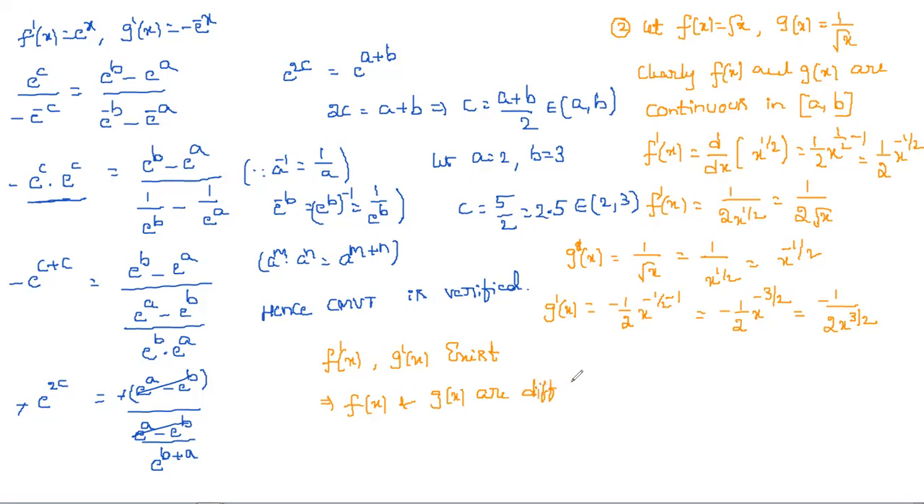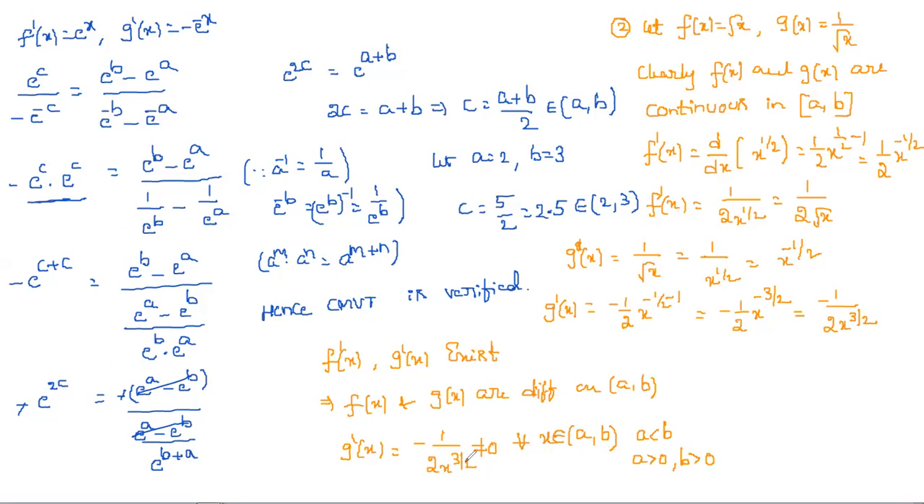So differentiable on open interval (a, b). And the third condition, g dash of x is equal to minus 1 by 2 into x power 3 by 2, which is not equal to 0 for all x belongs to open interval (a, b). So there it is, don't confuse. Here a is less than b, and a should be greater than 0 and b greater than 0. You may get doubt.